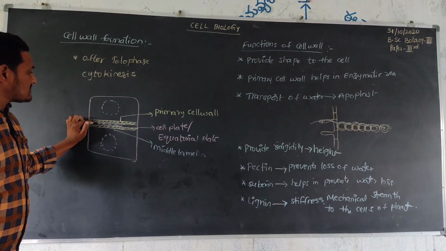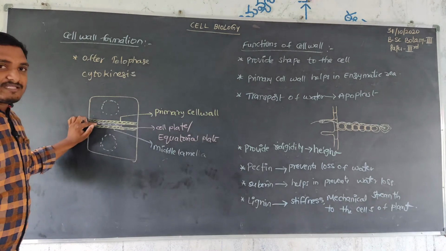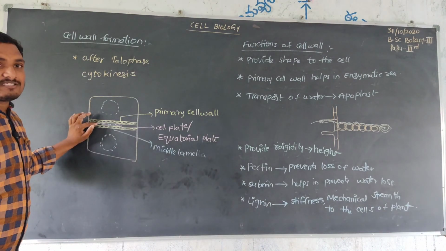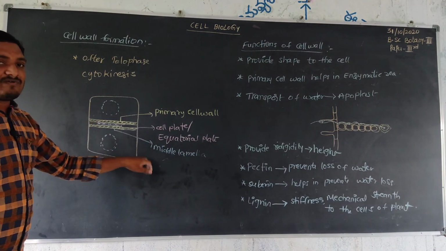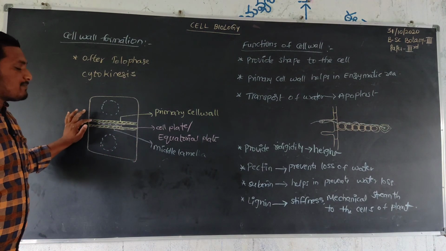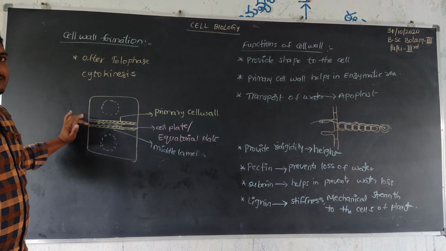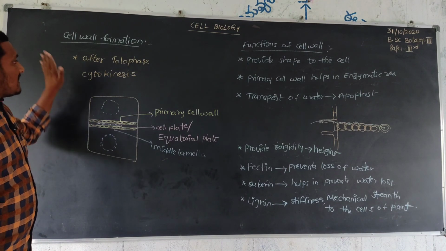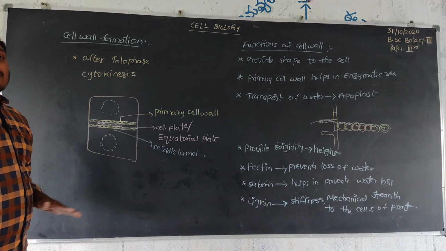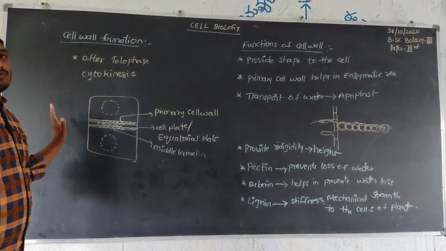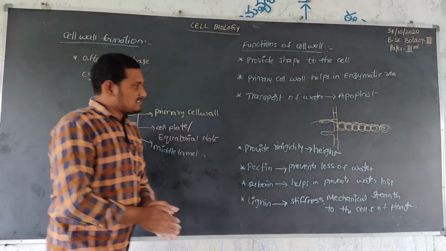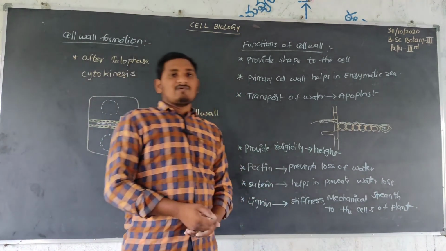When cytokinesis starts, the phragmoplast reaches and secretes calcium pectate. That is why the middle lamella is formed. Then the cytoplasm secretes the primary cell wall to inside and outside. That is cell wall formation. These are the functions of the cell wall mentioned here.